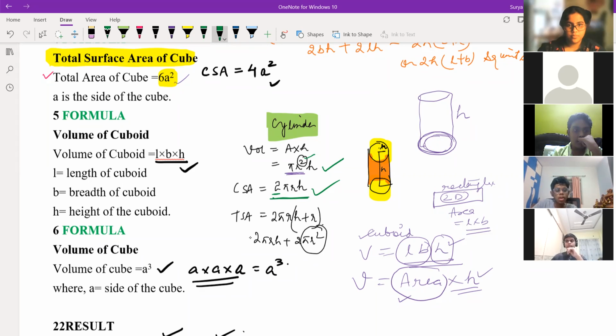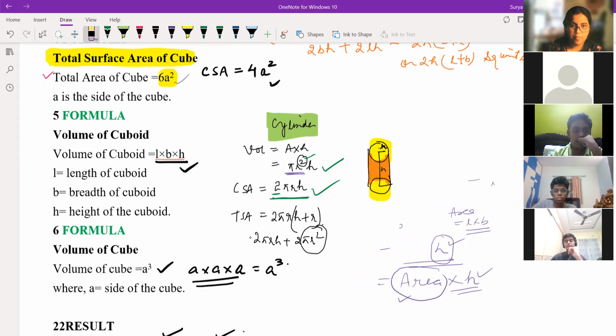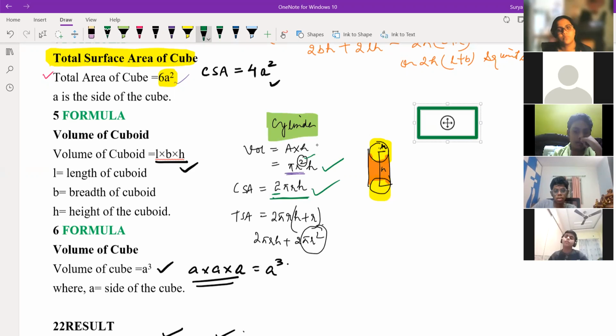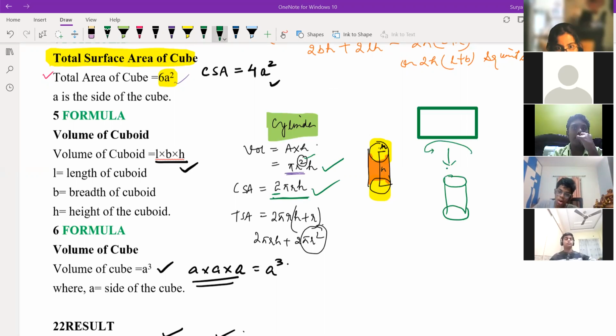If you want me to explain how this formula is coming, I'm just explaining right now. Okay, 1 minute. Sir, is it like perimeter into height? Yes, perimeter into height only. How the perimeter is coming into picture, I'm telling right now. Suppose at home you take a piece of paper. This paper will be like this, correct? If you roll it in this pattern, it becomes like a cylinder, you can just imagine.